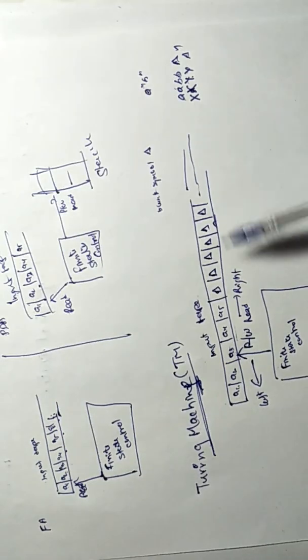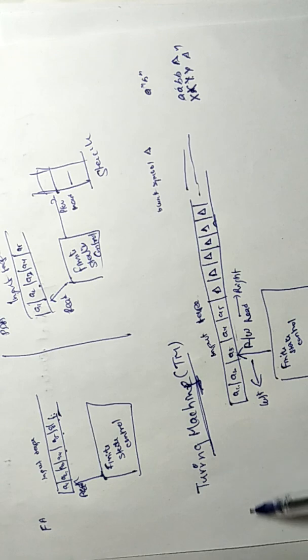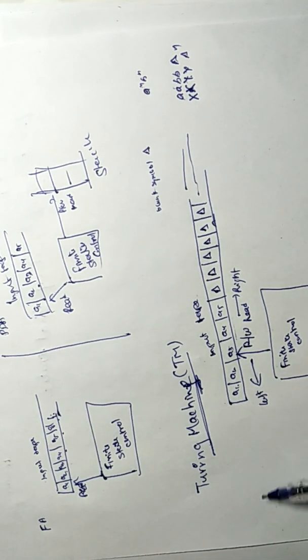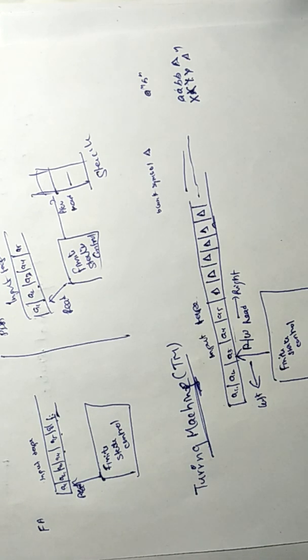So this is the Turing machine, and the power of moving left and right and making changes makes it more powerful. It makes it the most powerful. In some books this tape can be open in both directions. I have designed it open in one direction only, but you can design it in both directions also. There can be blanks on the left also and the right also.